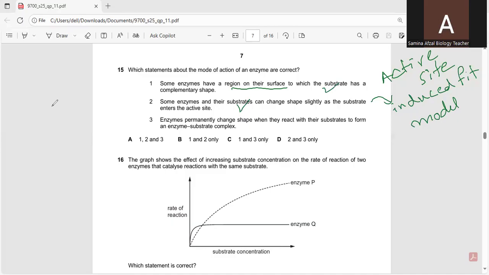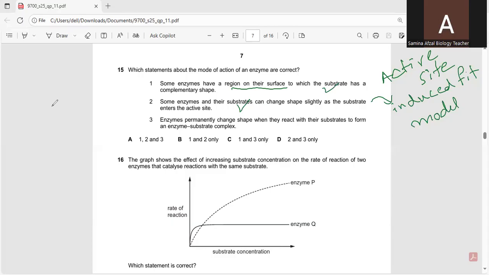Now the third statement: enzymes permanently change shape when they react with their substrates to form an enzyme substrate complex. This statement is not correct. Enzymes are catalysts, meaning they speed up the chemical reaction without being permanently altered or consumed in the process.